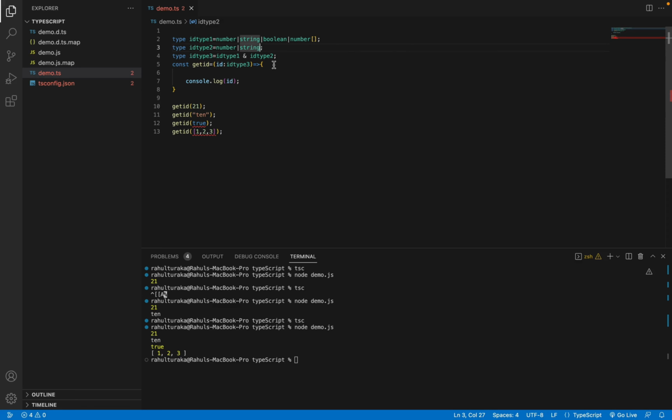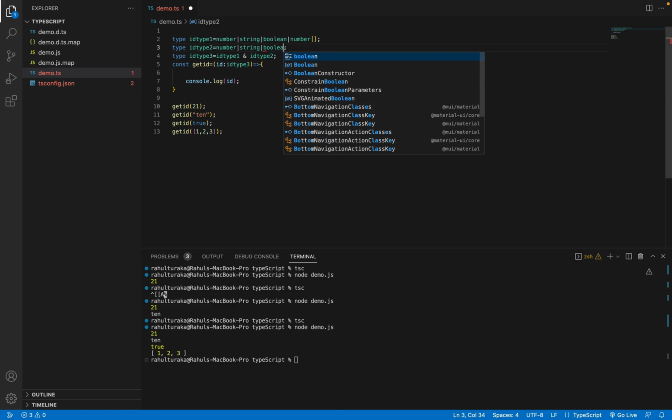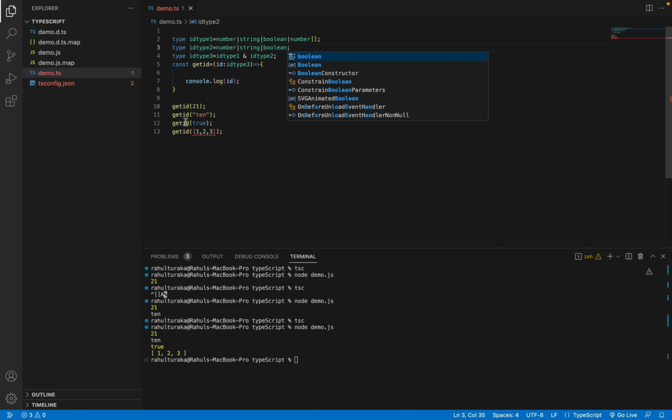So it is giving an error only for the numbers array. Intersection means both, in both types, the type should be available. So here in type 1, number, string, and boolean are available. In type 2, number, string, and boolean are available. This is how we deal with the primitive data types.